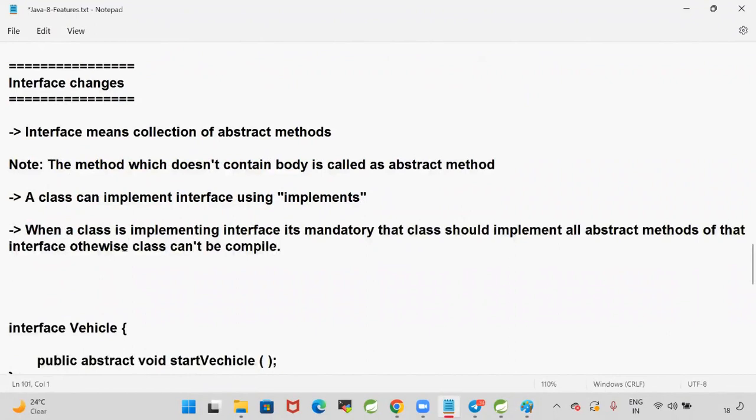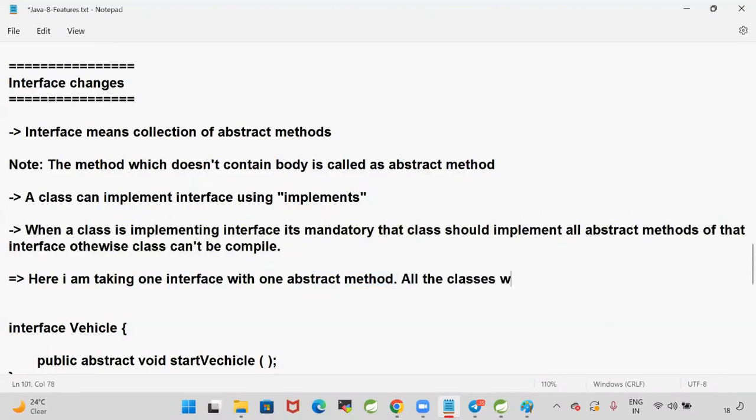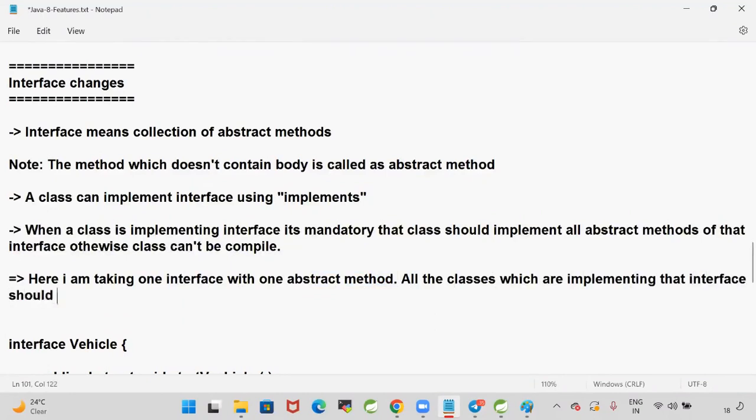Here, I'm taking one interface with one abstract method. All the classes which are implementing that interface should override the interface methods.